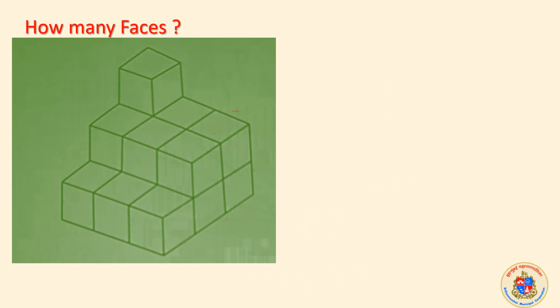We are asked to find out how many faces are there. The simplest way is numbering it. 1 includes all these, 2 includes all these, 3 includes these 2, 4 includes these 2, 5 includes all these, then 6, 7, 8 straightaway. Now the opposite of 1, that is the easiest way to understand.